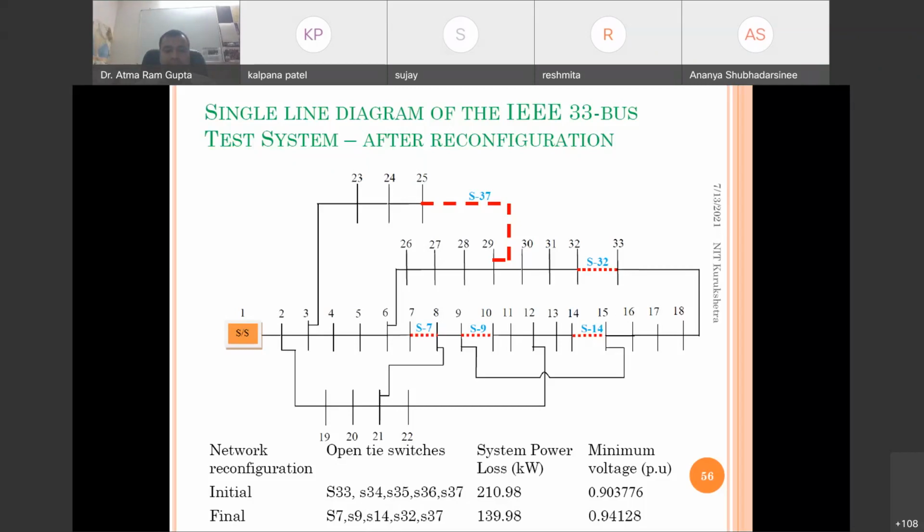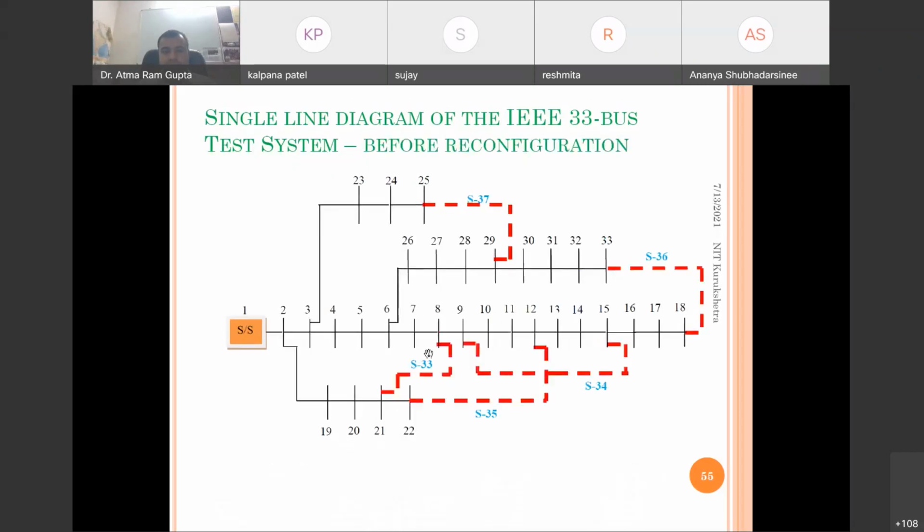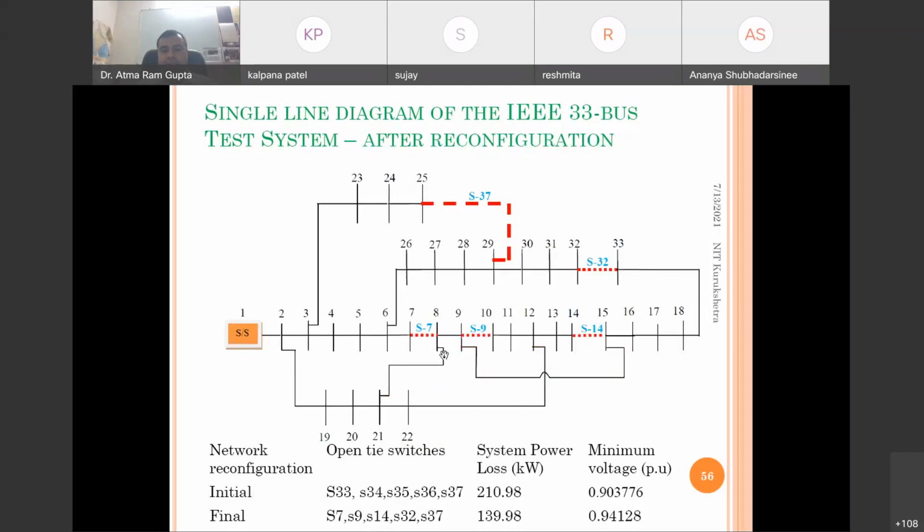After reconfiguration, the dotted lines will be connected and some other switches will be opened. The main criterion is that all the loads should get power from the substation.